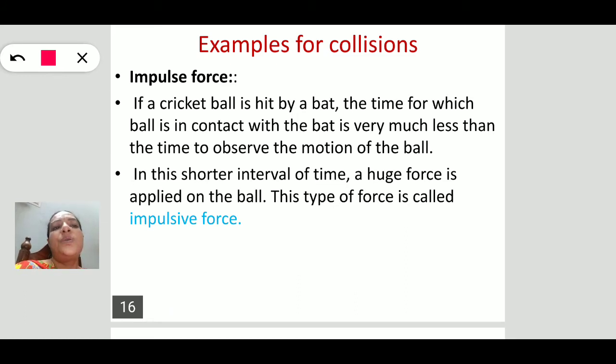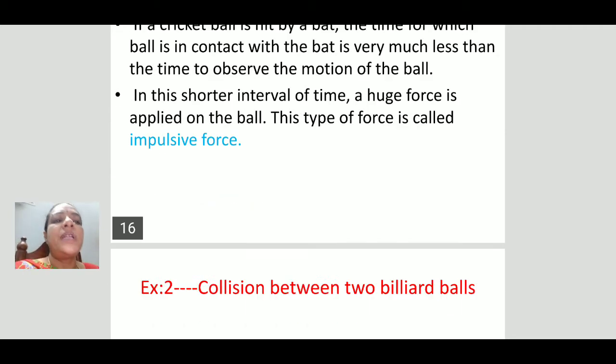In this short interval of time the force will be maximum. That is known as an impulsive force. In this shorter interval of time, a huge force is applied on the ball, which is known as the impulsive force. This is also an example of a collision.